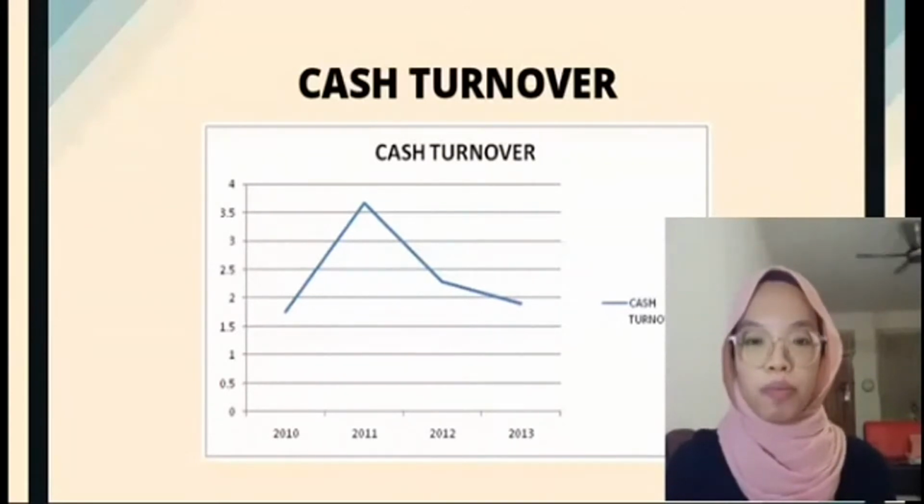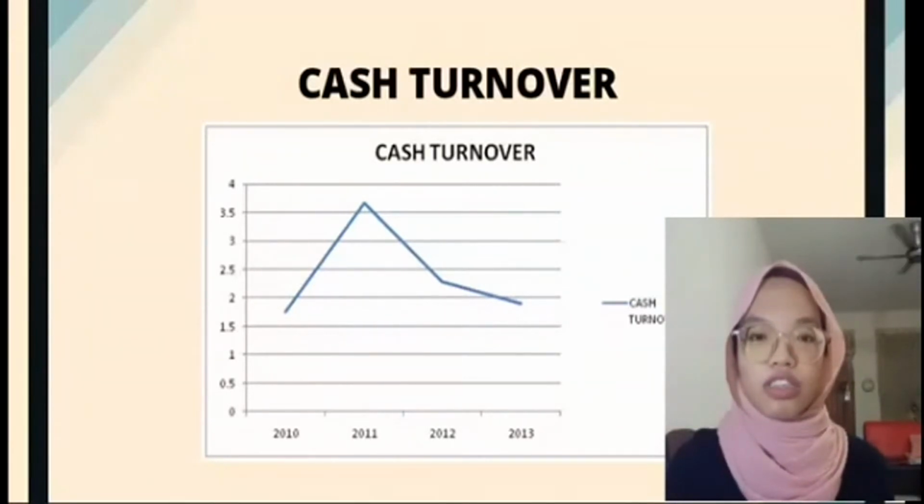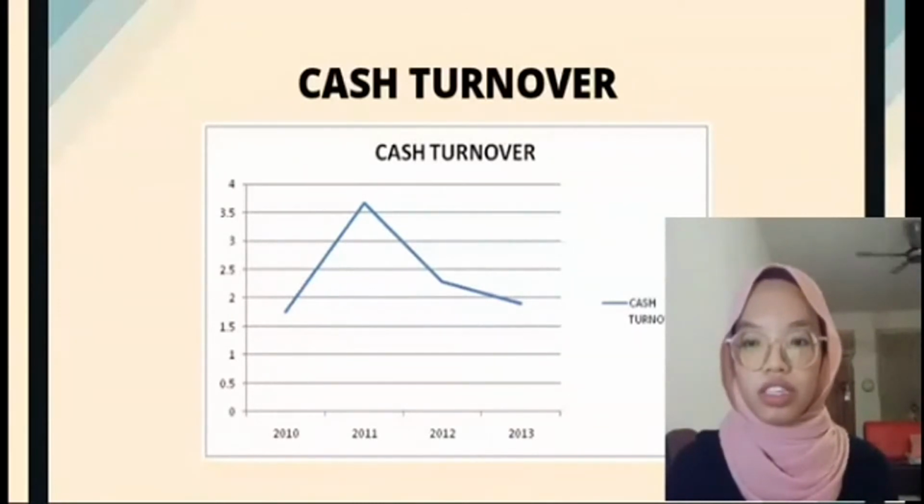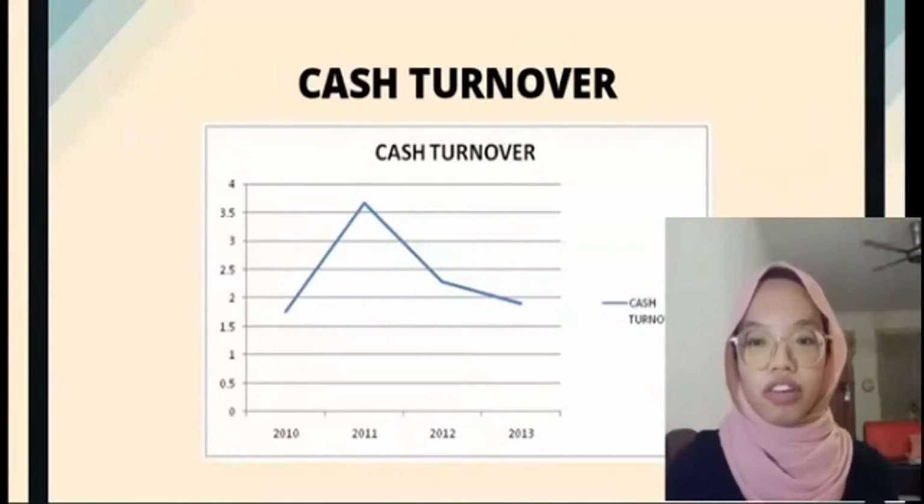Based on the figure here, MIC Berhad fluctuated in turning over its cash, between year 2010, which is 1.75, and year 2013, which is 1.86. For 2011, it increased up to 3.66, which is the highest ratio between the 4 years. Indeed, MIC Berhad has the potential to cover its liabilities. However, the decrease from 2010 to 2013 would suggest that they're becoming less efficient at refreshing their cash balances.